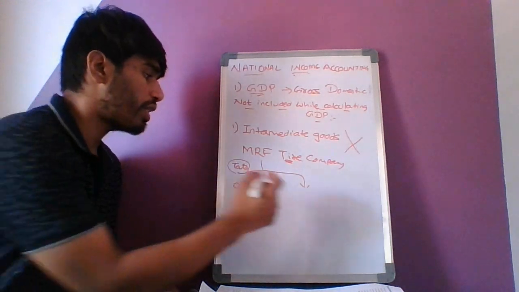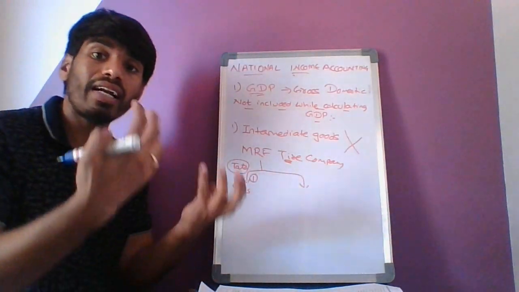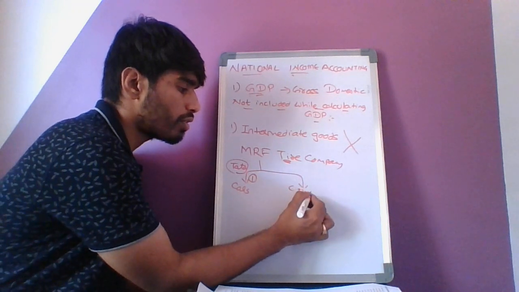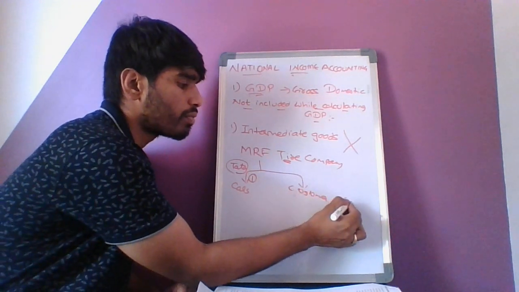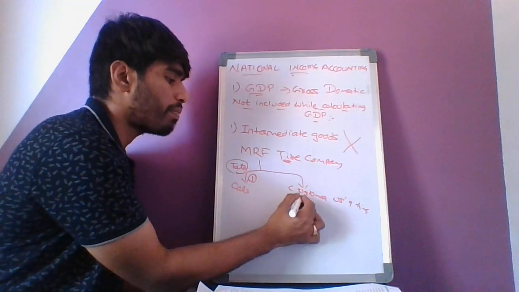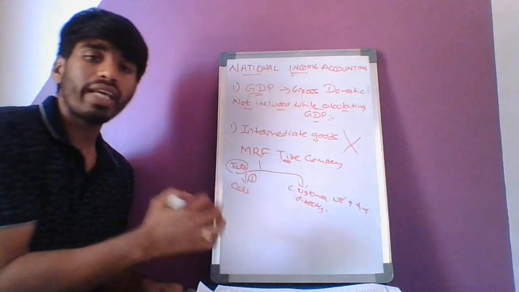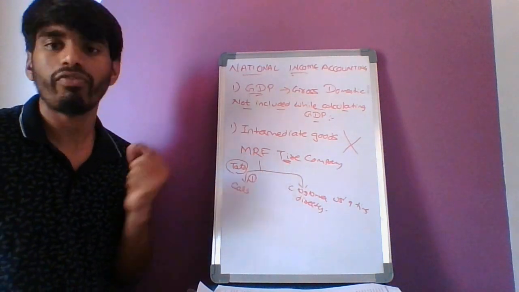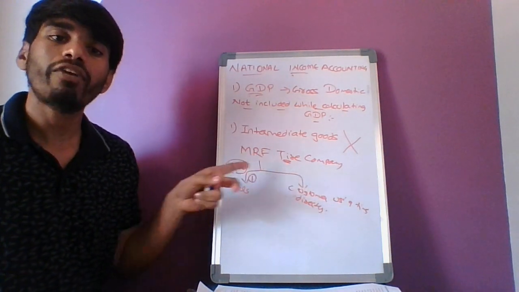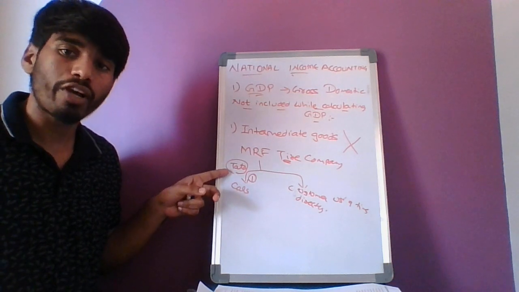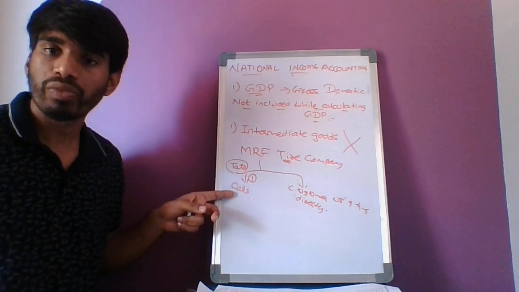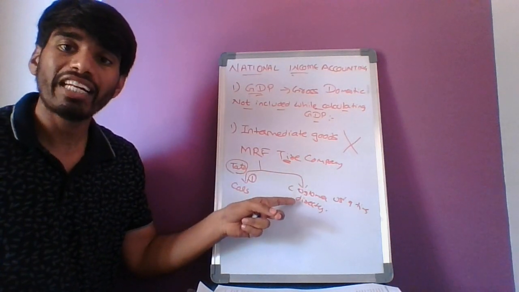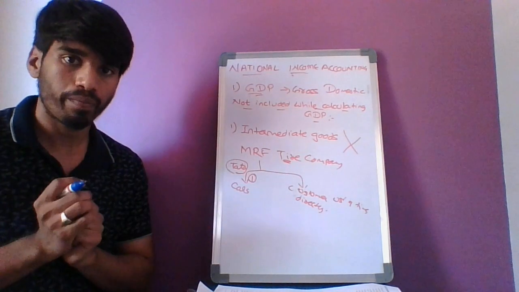So the second scenario here is we, as customers, using tires directly. Okay, so here are the two scenarios. The same tire. MRF is producing the same kind of tires. First, they are selling it to the Tata company, which uses them in the production of cars. Second, the same tires are sold directly to the customers for their final use.